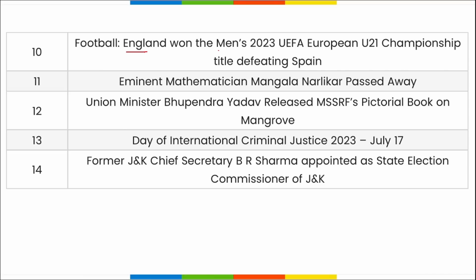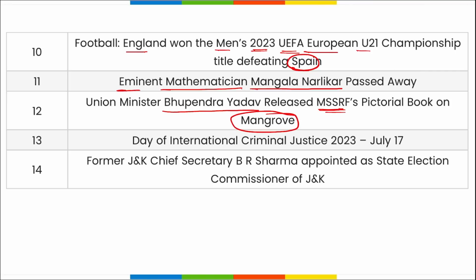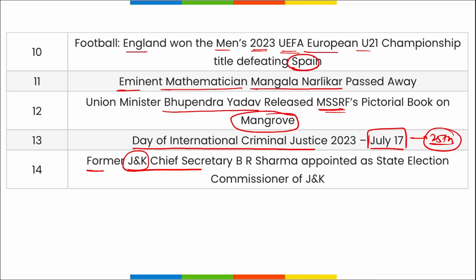Then England has won the men's 2023 UEFA European Under 21 Championship by defeating Spain. Eminent mathematician Mangala Narlikar passed away. Union Minister Bhupendra Yadav released the MSSRF's pictorial book on mangrove conservation, and Day of International Criminal Justice 2023 was observed on 17th of July, and this is the 25th edition of it. Then former Jammu and Kashmir Chief Secretary B.R. Sharma appointed as the State Election Commissioner of Jammu and Kashmir. So these were your important current affairs for the day, friends. Now let's go for a quick revision.